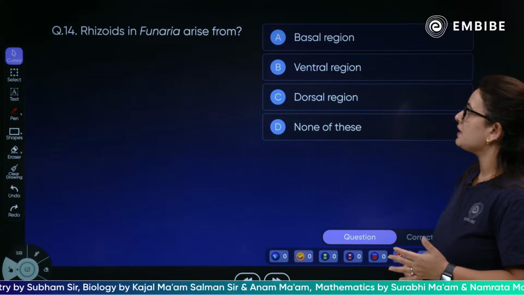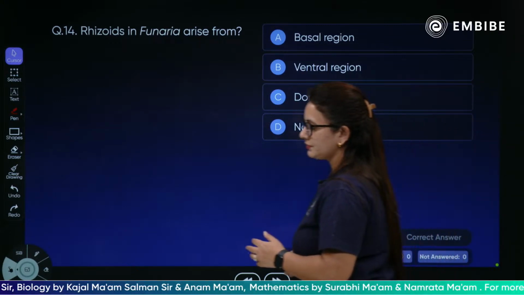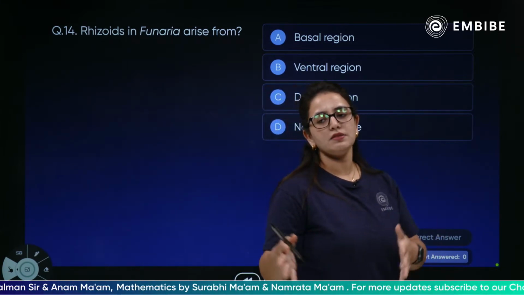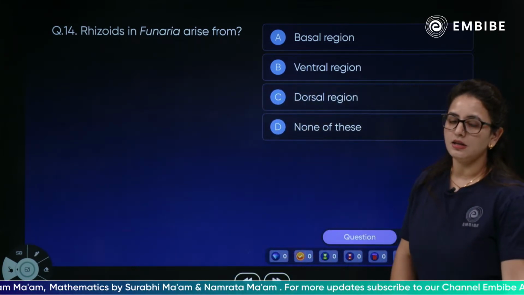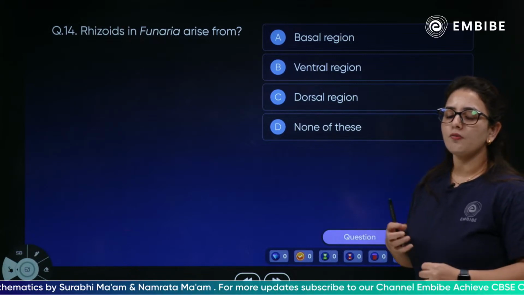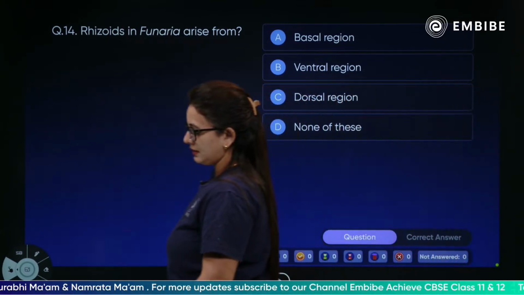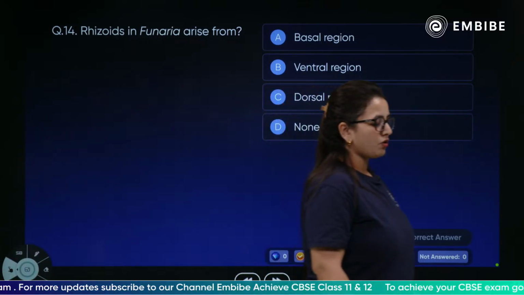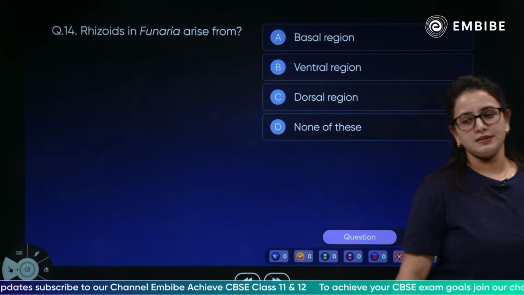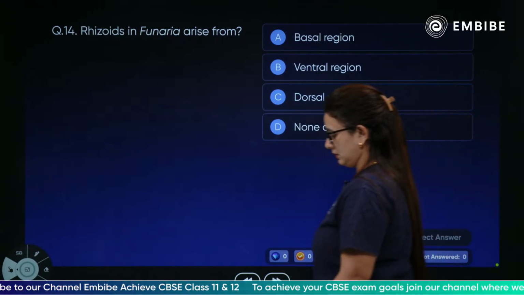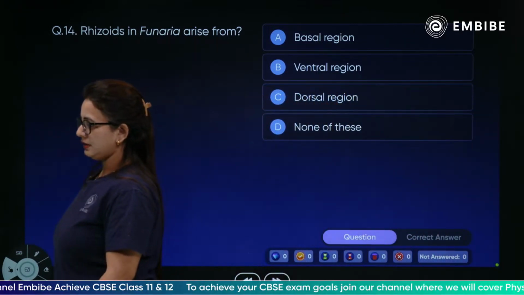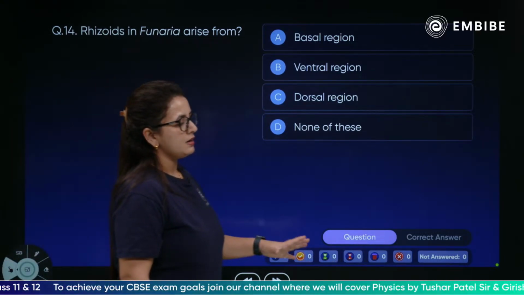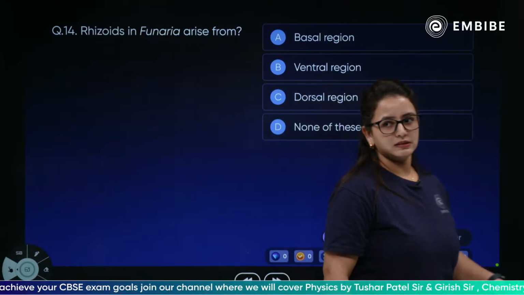Next, the rhizoids in funaria arise from, yes, the rhizoids, which totally resemble root hairs. They arise in which region of the bryophytes? The rhizoids in funaria arise from which regions of the bryophytes? Come on, quickly, very simple.